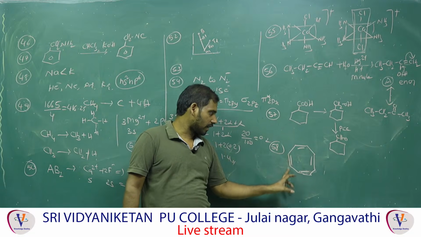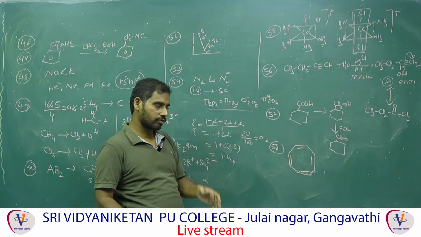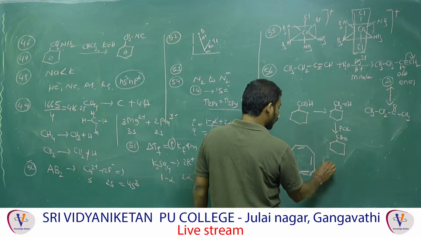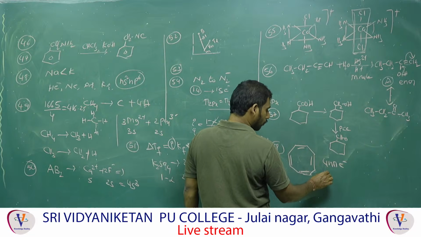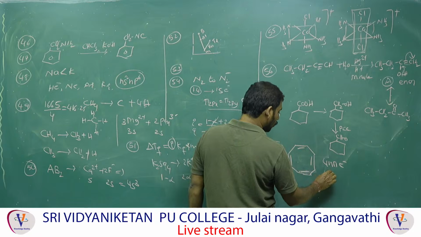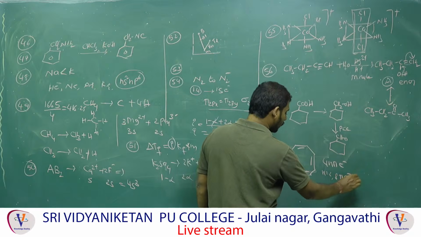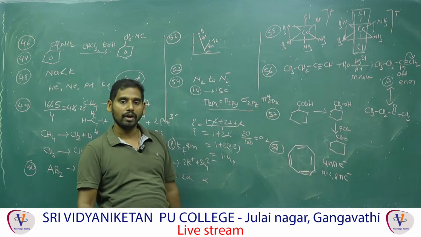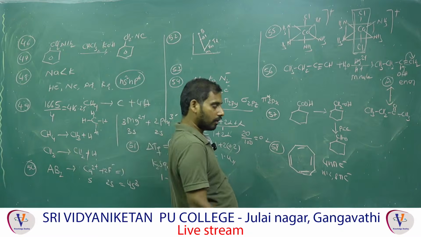It is a cyclic compound with conjugation and sp2 hybridization, and it would satisfy 4n pi electrons, where 4n equal to 8 means n equal to 2. N equal to 2 means how many electrons do I get? 8 pi electrons. That means it is conditionally related to anti-aromatic,